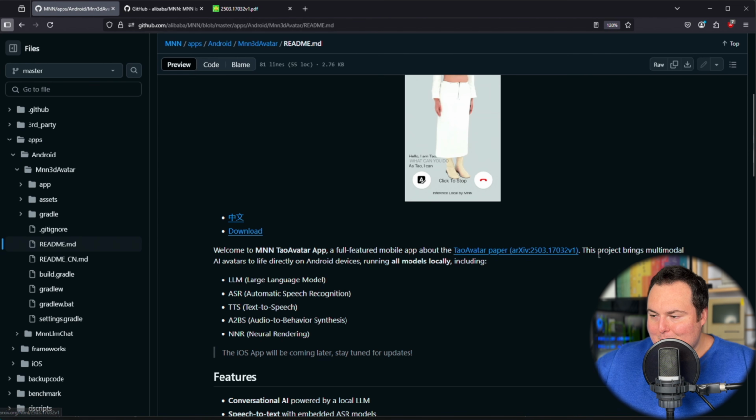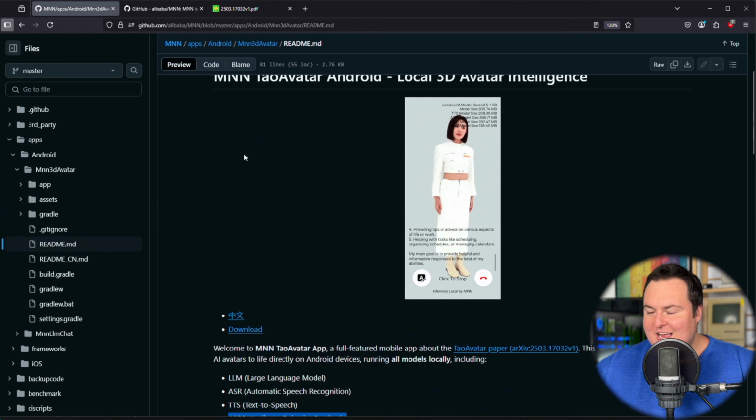It brings multimodal AI avatars to life directly on Android devices, and here's the really cool part, which is actually in bold here as well: running all models locally, including an LLM, automatic speech recognition, text-to-speech, A2BS, which is audio to behavior synthesis, and NNR, which is neural rendering. And I do believe some of these two things are more in line with the actual 3D avatar and things like that. But to put it simply, this runs entirely on a mobile phone.